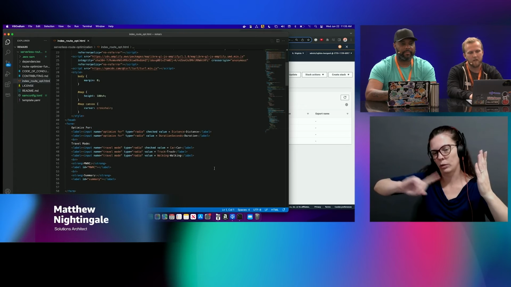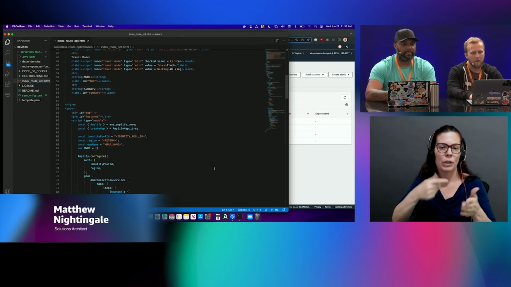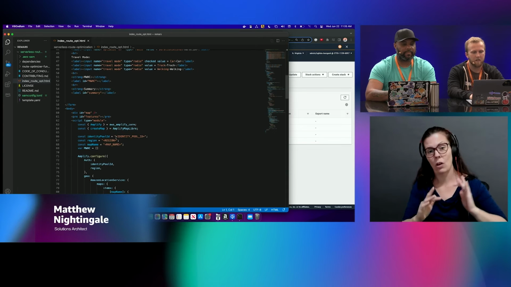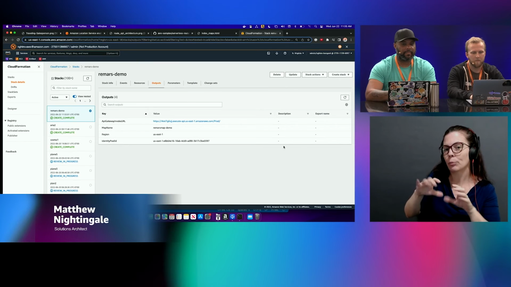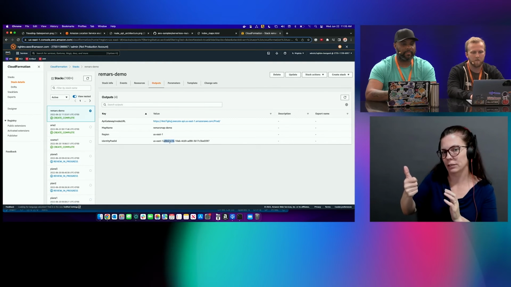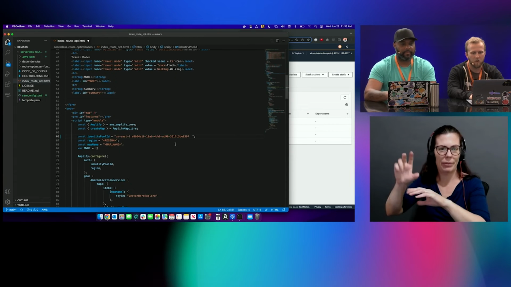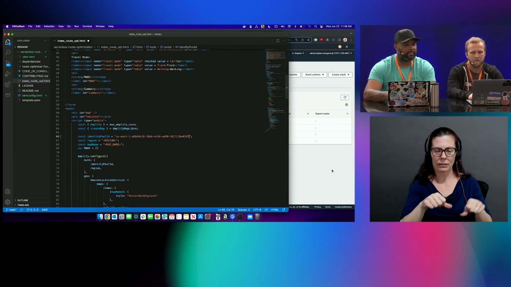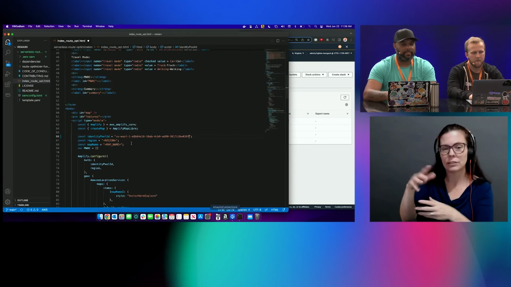This is all the Amplify prerequisites at the top. On line 66 here, I'm going to delete the identity pool ID and grab the output identity pool ID from the stack itself and paste that in there. And I'm going to do this for all of these resources that are in the output of the stack. So that includes the region.